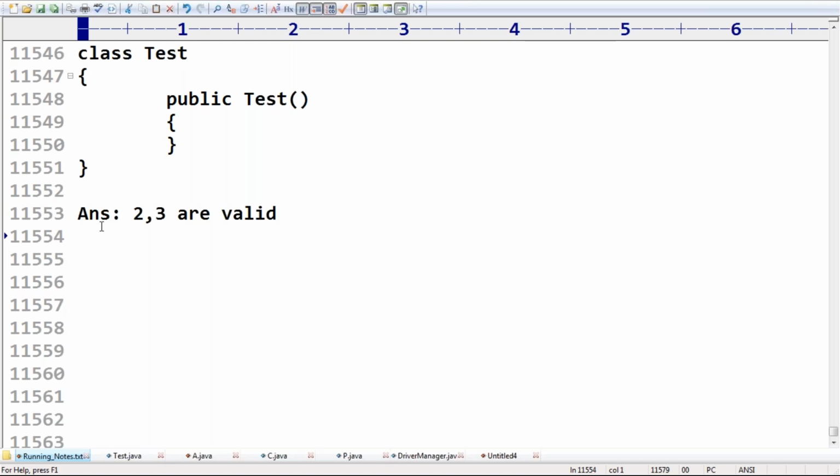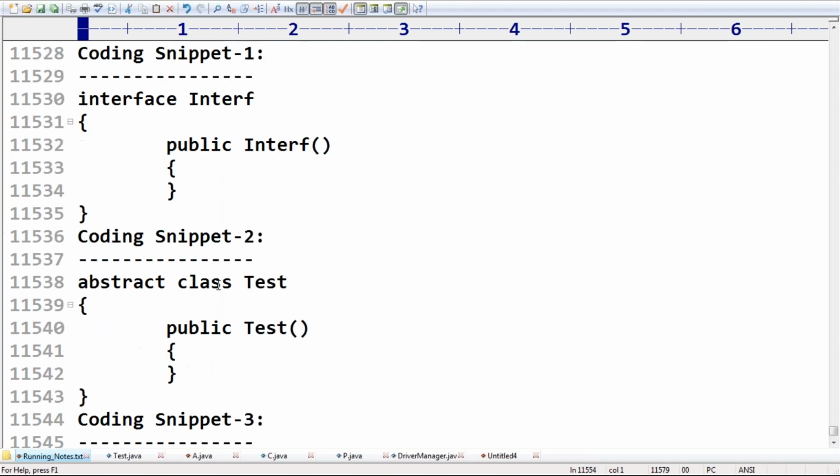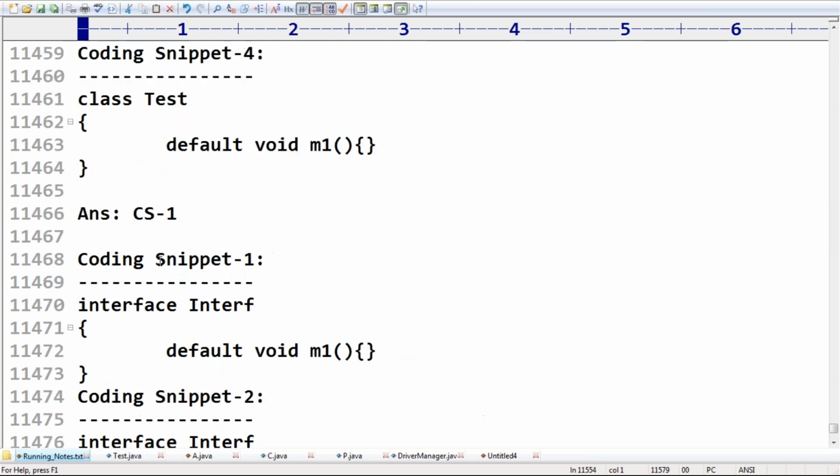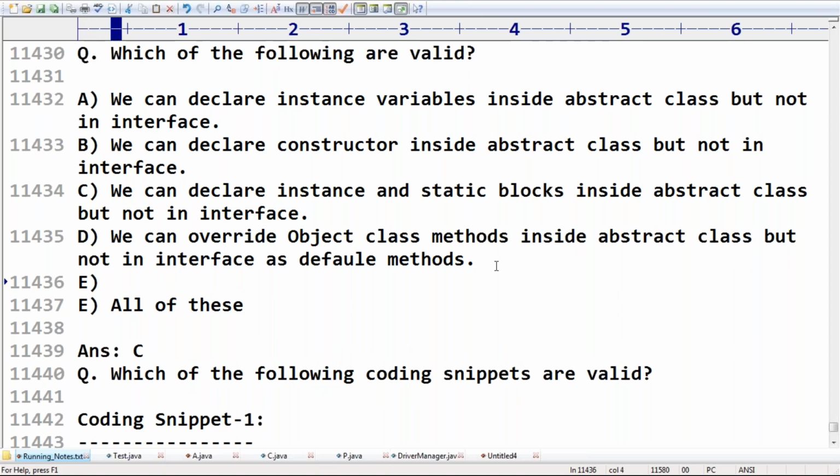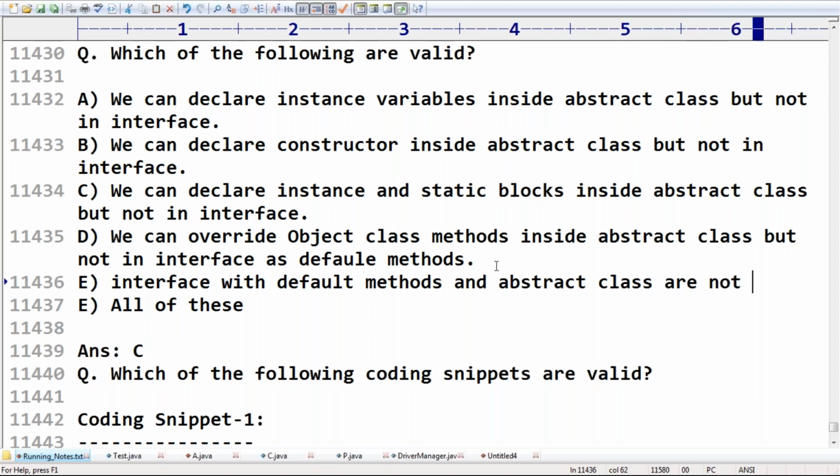Okay, that's all. So can I consider that an interface with default methods and an abstract class are never equal? Can you please confirm, is it a valid statement or not? Interface with the default methods and abstract class are never equal.